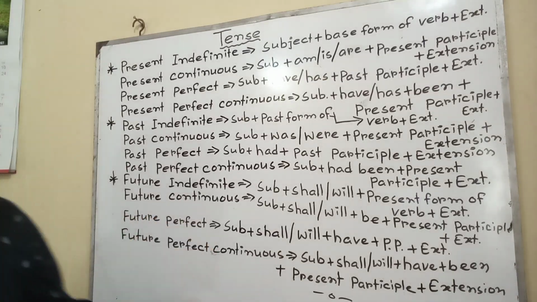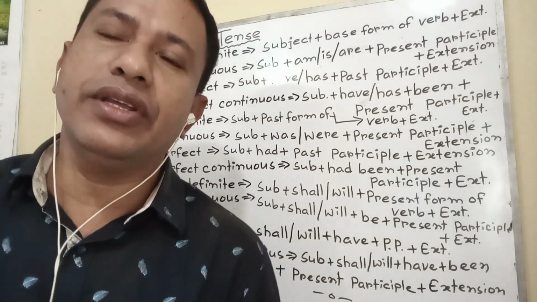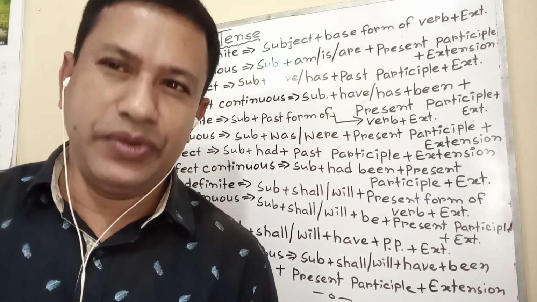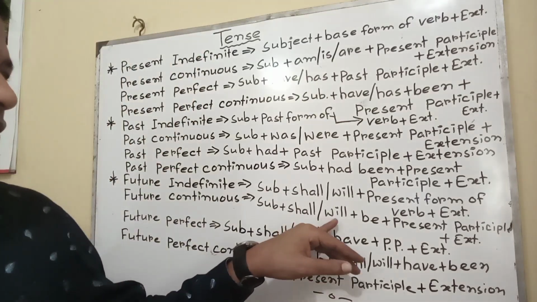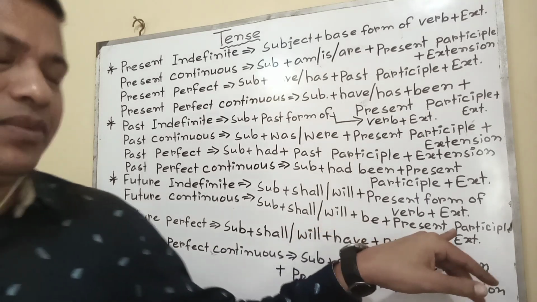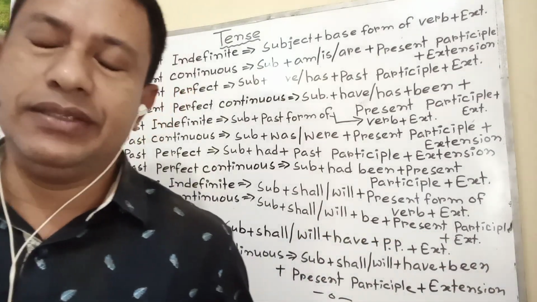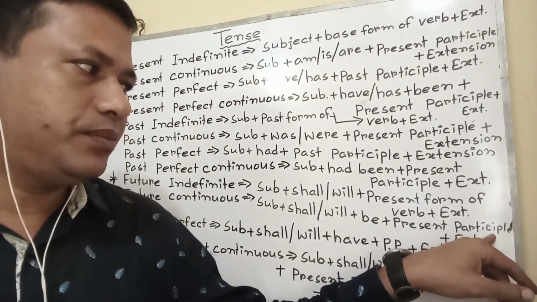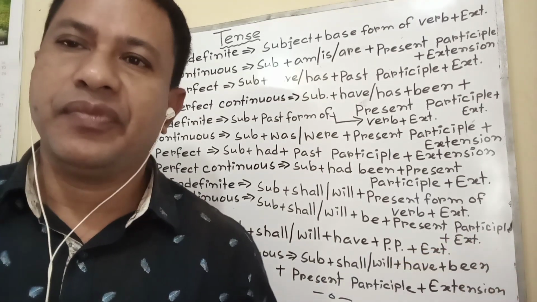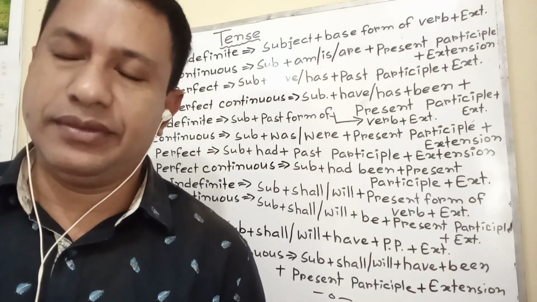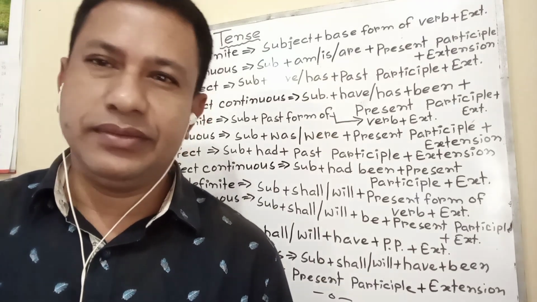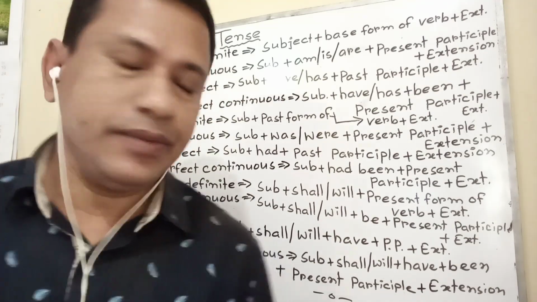Future continuous. The activity which will be going on in future is called future continuous. Structure: subject plus shall be or will be, shall or will plus be plus present participle plus extension. But don't say object here instead of extension. Such as I will be writing a story. They will be coming here. We will be doing it.